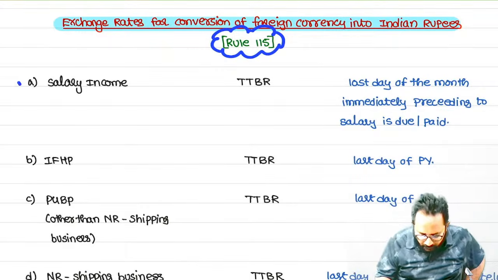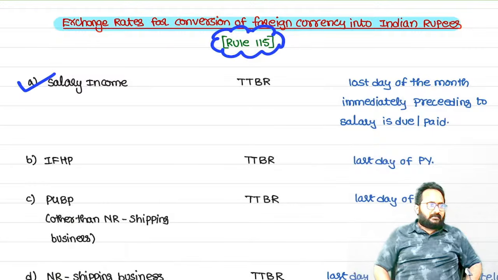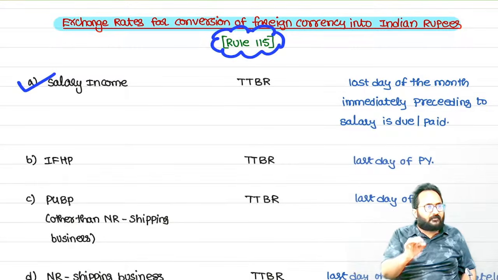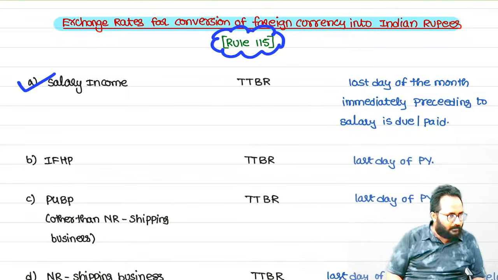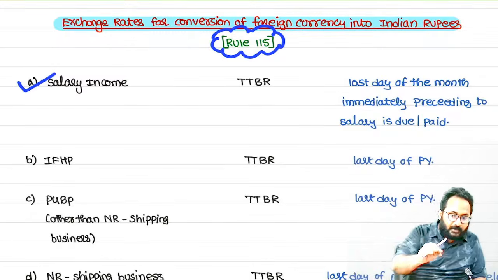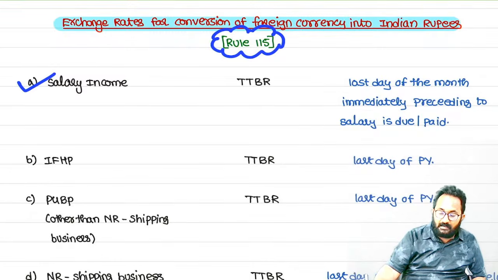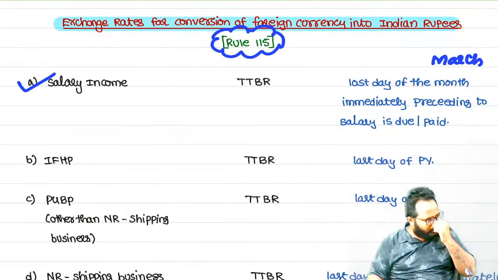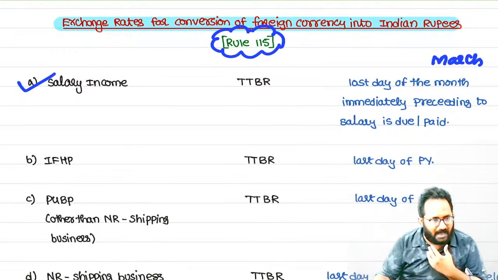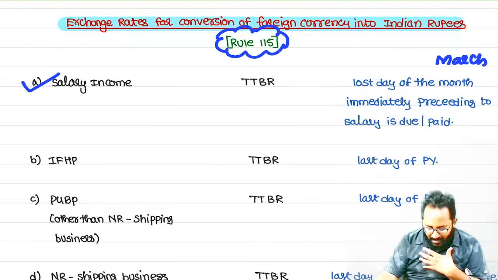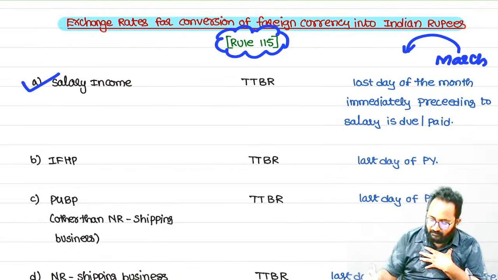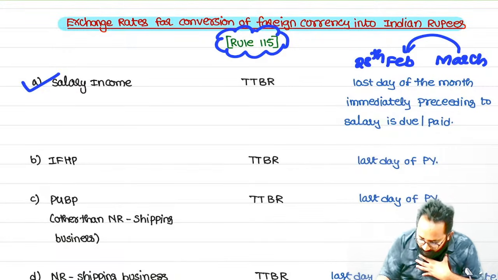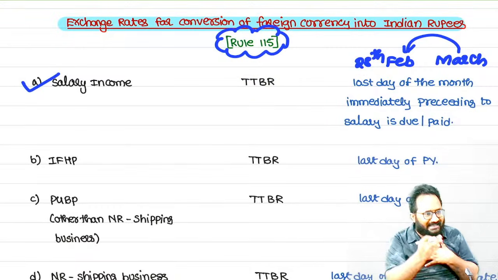In a foreign country, if you have a salary income, that salary income we have to convert into Indian rupees by using the telegraphic transfer buying rate, not the selling rate. Which date rate we have to take? The salary month. Suppose it is March month related salary, due or paid. The immediately preceding month ending date, that is 28th February. On that date, what is the TTBR? That exchange rate only we have to take.